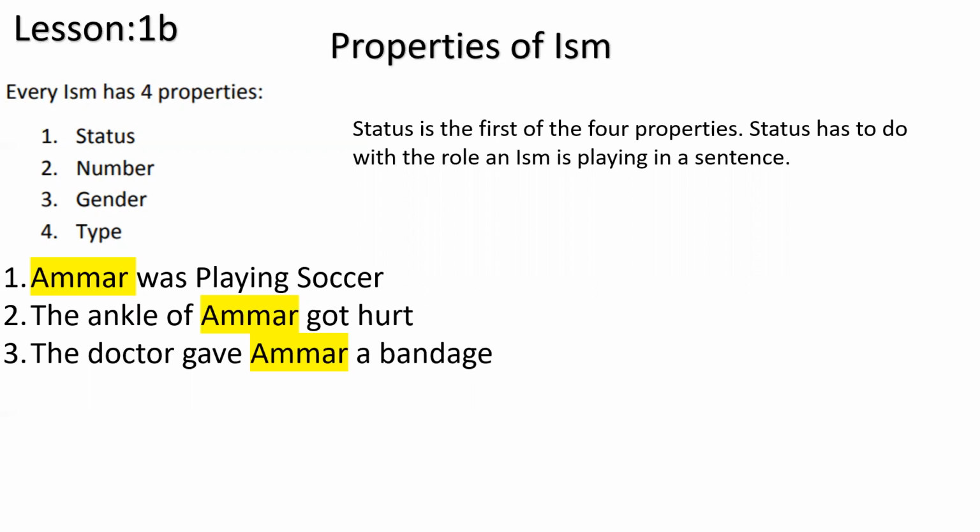To who? To Ammar. Okay. So now we can see in the three sentences, the word Ammar is playing a different role, right? The first one, it is the main doer. The second one, it is coming as a relationship with another word, the ankle of Ammar, or you can say Ammar's ankle with the apostrophe S, right? In the third one, it's more detail of another sentence, another action that someone else did.